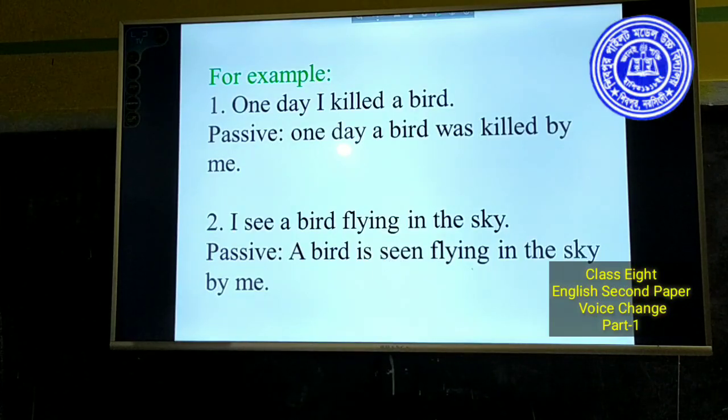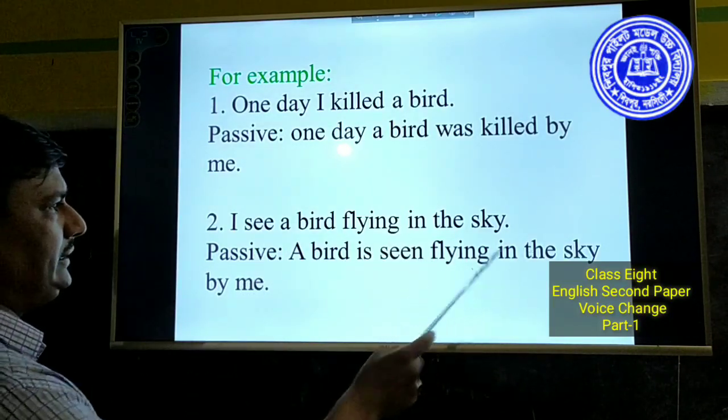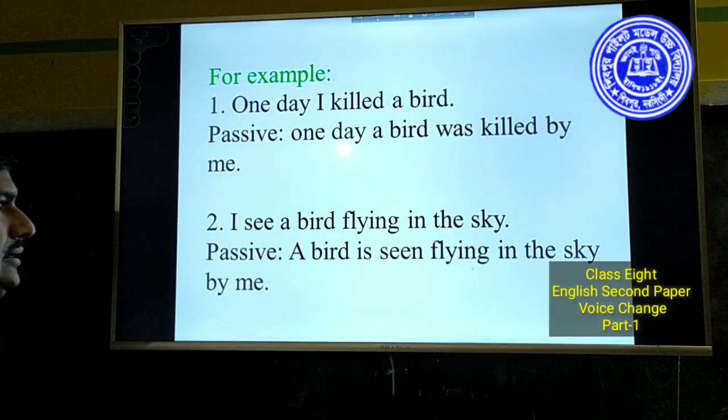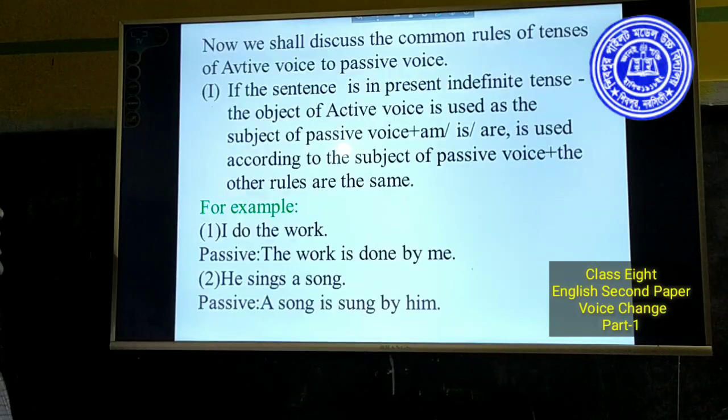Seen is used as the past participle form because it is used as the main verb of the sentence. Flying in the sky is used as an extension, by preposition, me object. Now we shall discuss the common rules of tenses of active voice to passive voice.